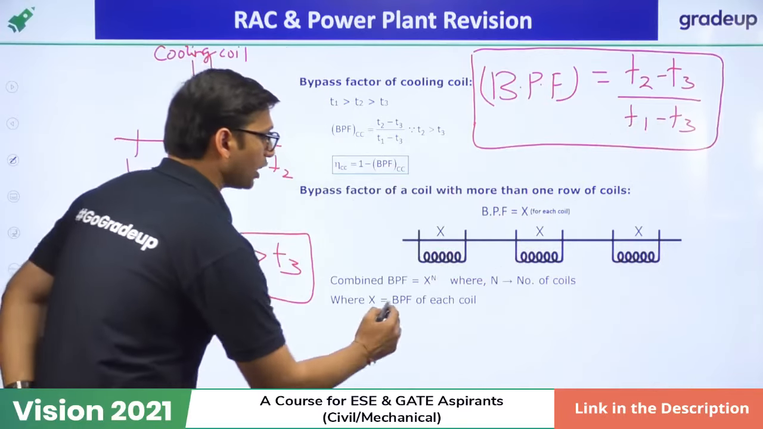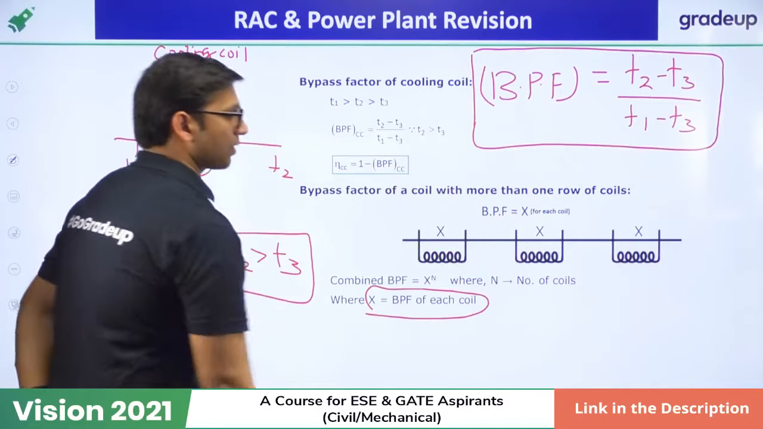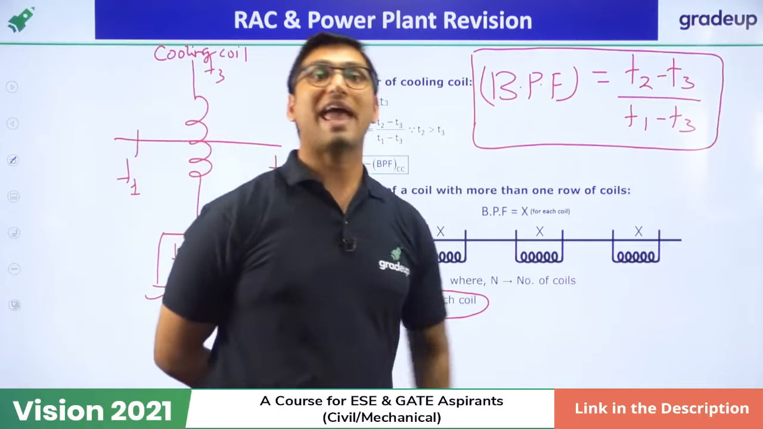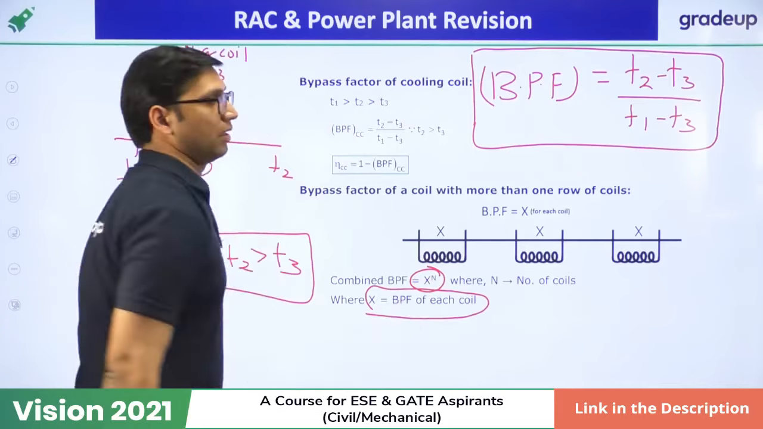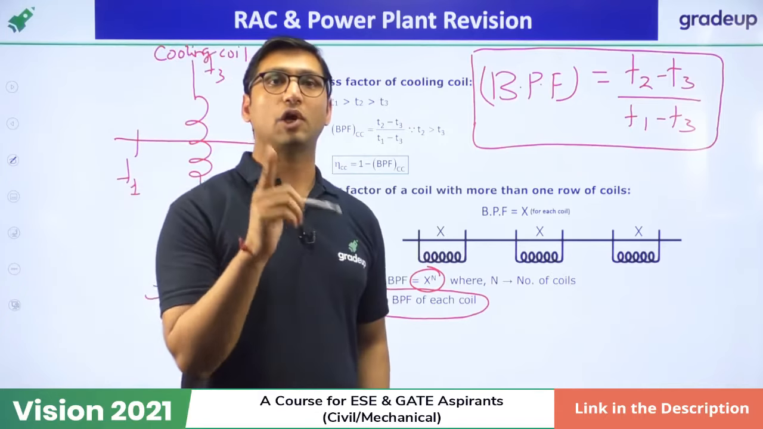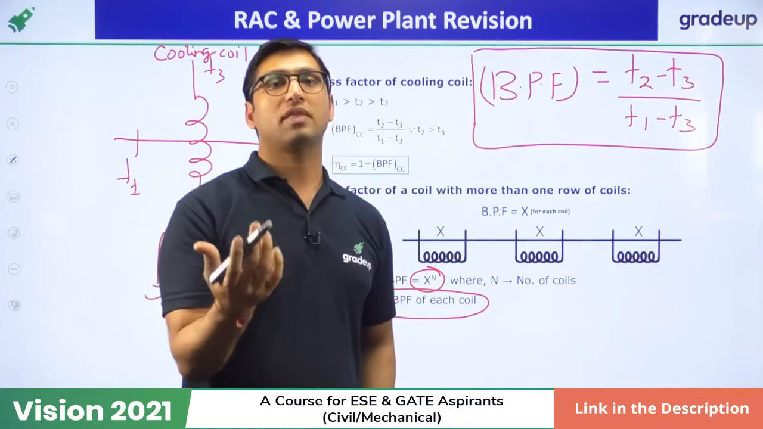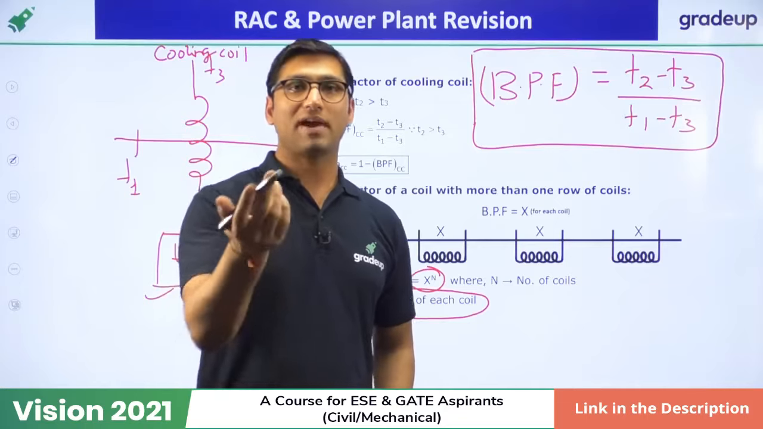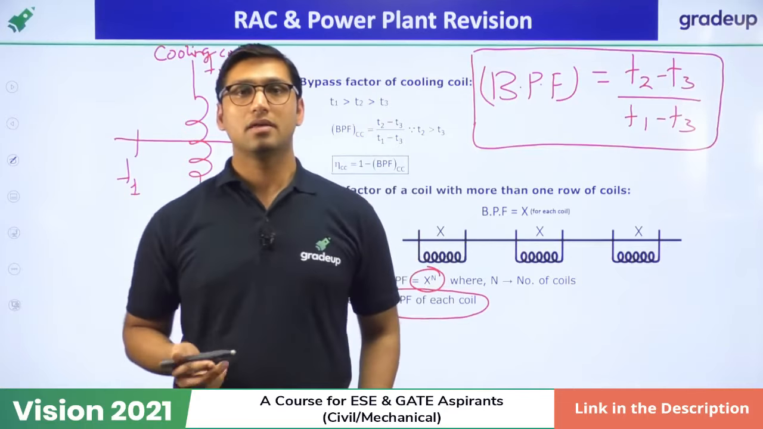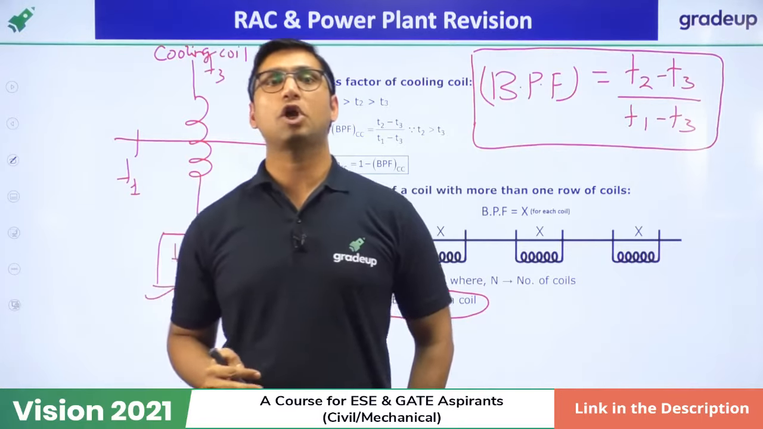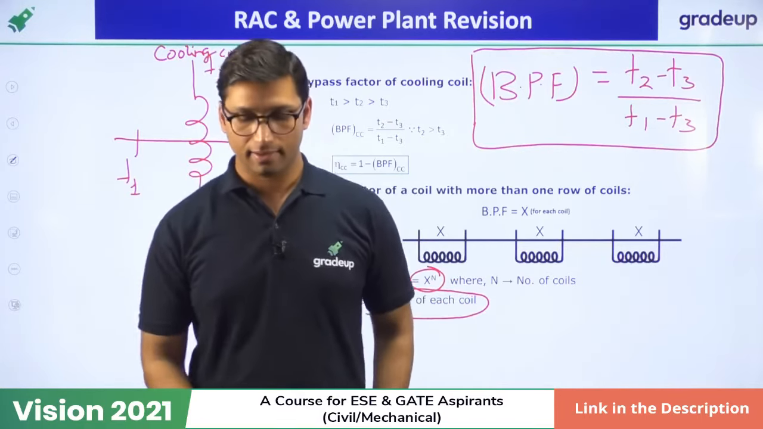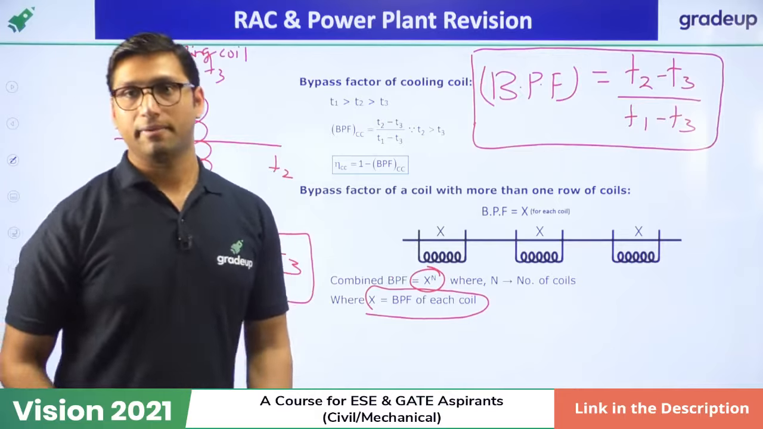If bypass factor of single coil is equal to x, and if you have to find the bypass factor of n coil, then the formula will be equal to x power n. If bypass factor of a single coil is equal to x, the bypass factor of the n coil will be equal to x power n. So, if I ask you a question, suppose bypass factor of single coil is equal to 2. So, what will be the bypass factor of 3 coils? Tell me quickly.